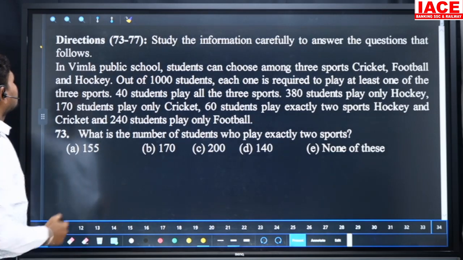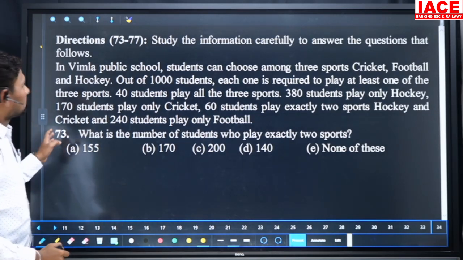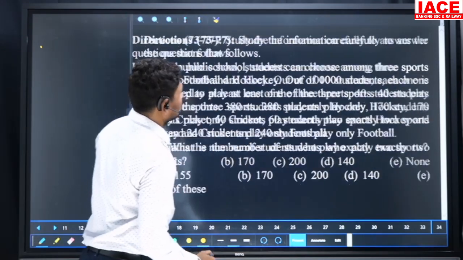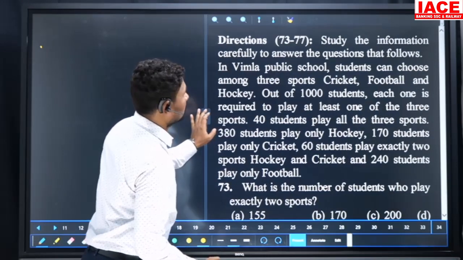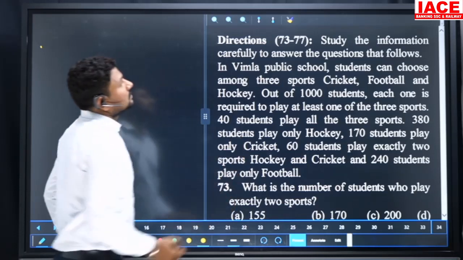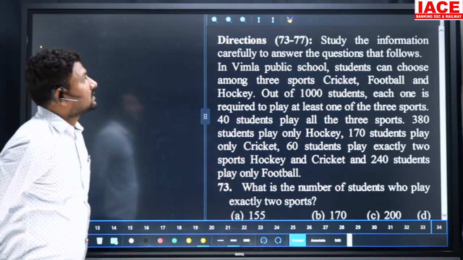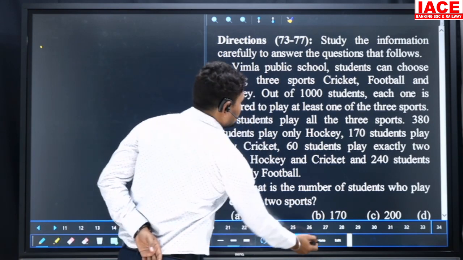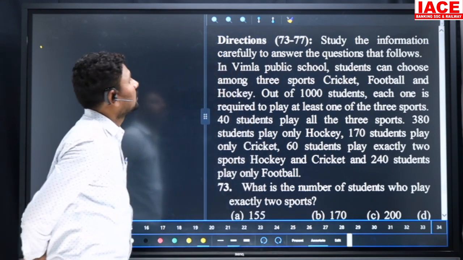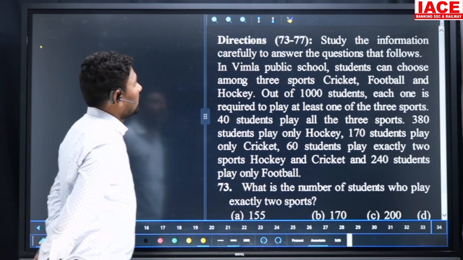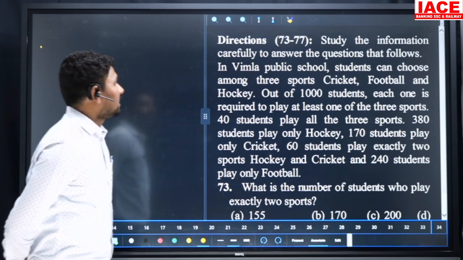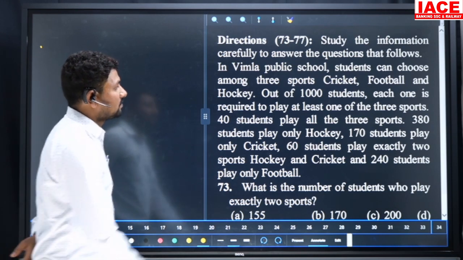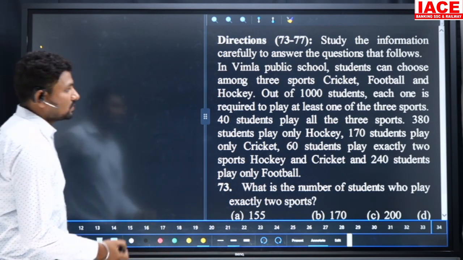Next, we have such a data to finding a questions. This data we should simplify to solving a question. So the questions are based on 73 to 77. In Vimla Public School, students can choose among 3 sports: cricket, football and hockey. Out of 1000 students, each one is required to play at least one of the 3 sports. 40 students play all the 3 sports. 380 students play only hockey.